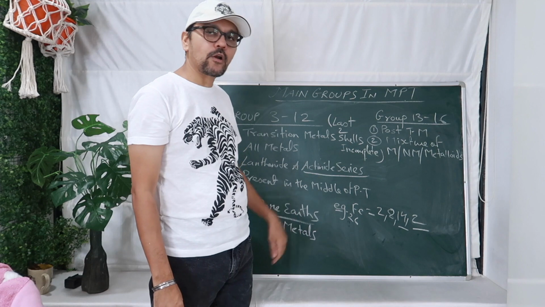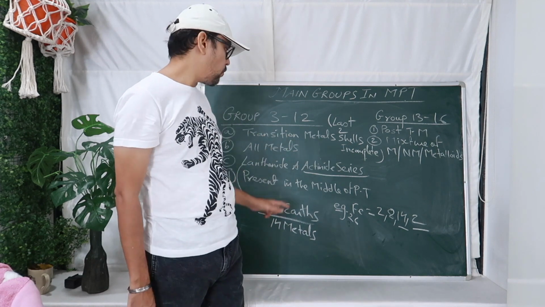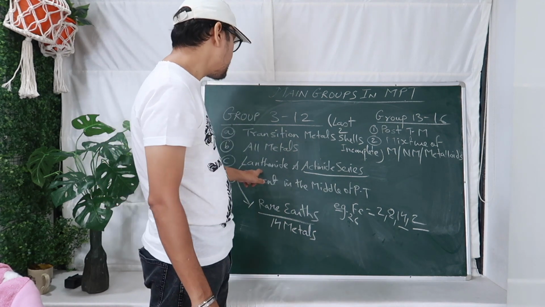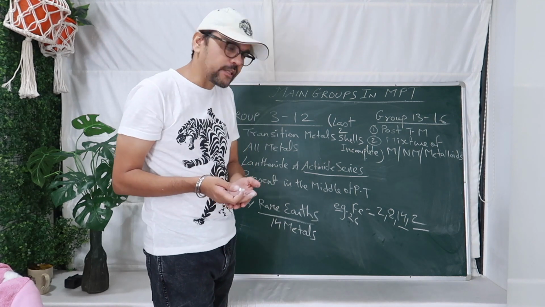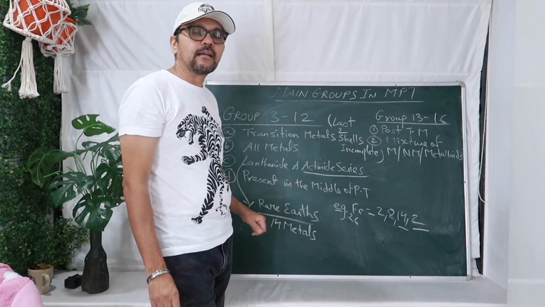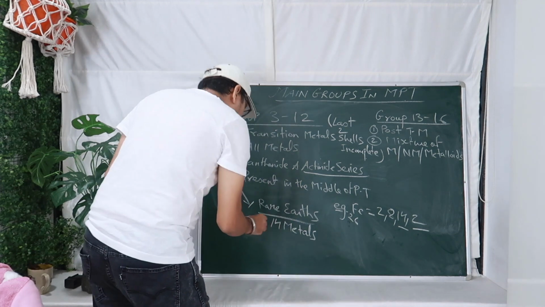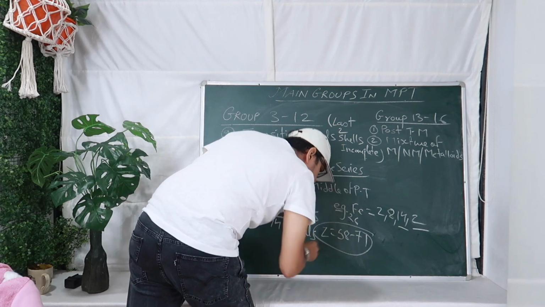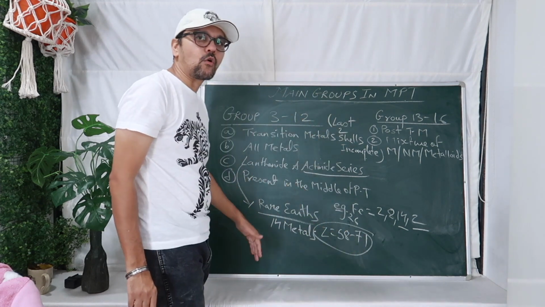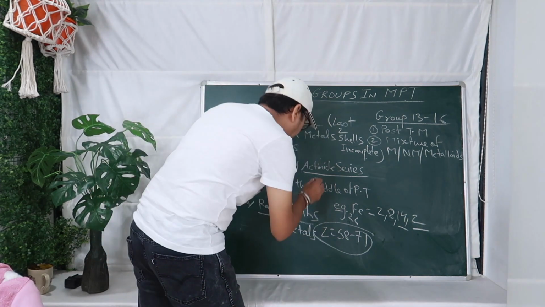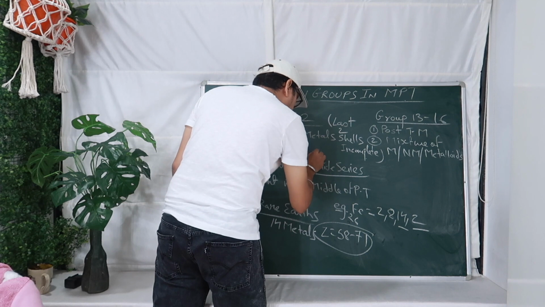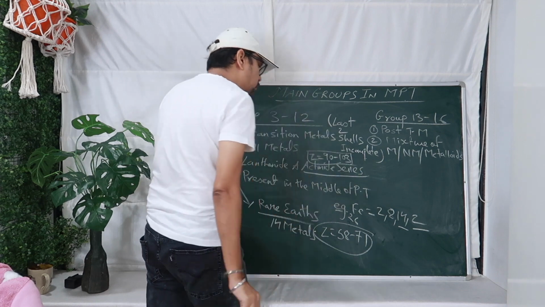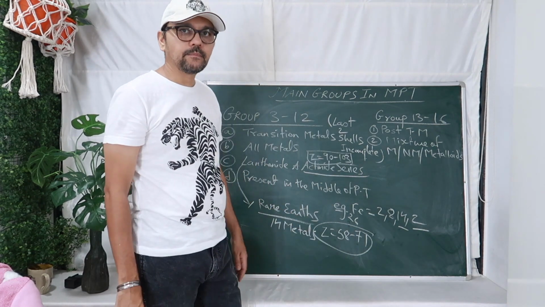They are present in the middle of the periodic table. Who? Transition metals. What about lanthanide and actinide? They are located at the bottom of the periodic table. Both lanthanides and actinides are present at the bottom, 14 elements each, right? Lanthanide is from 58 to 71. So atomic number 58 to 71 are located at the bottom of the periodic table, and similarly the actinoid series is from Z equal to 90 to 103. If you count, there will be 14. So they are also located at the bottom of the periodic table.